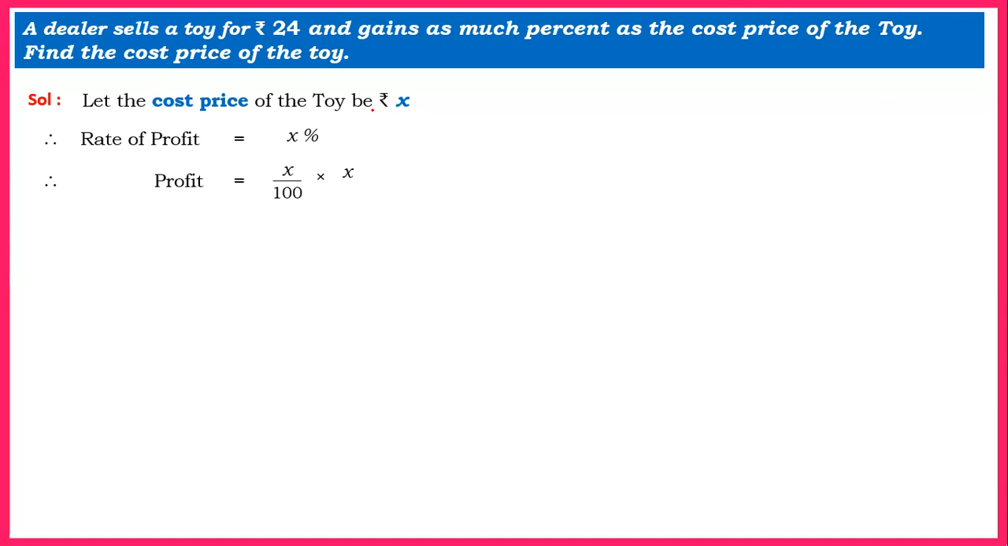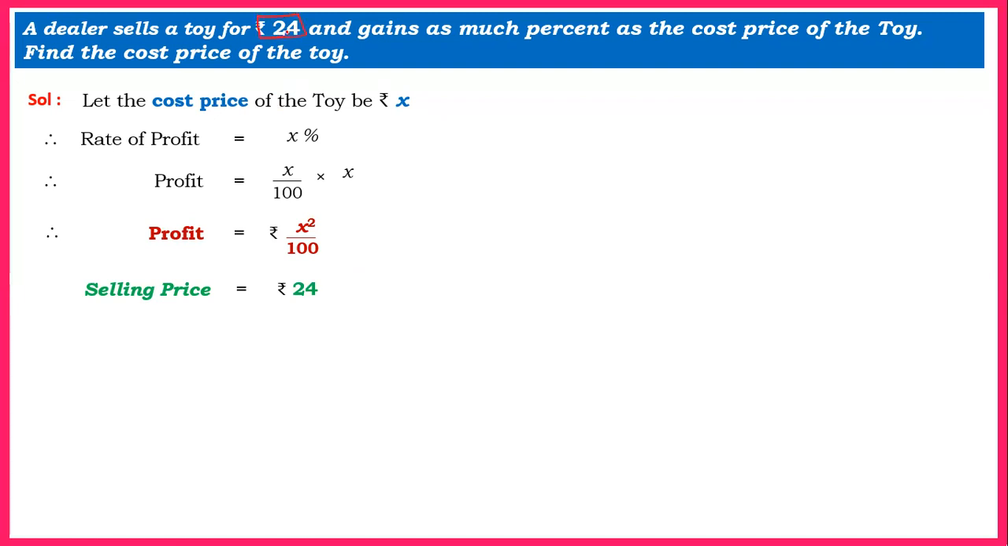Let us try to simplify. Therefore, profit would be X into X would be X square, rupees X square upon 100 as it is. So we got cost price, we got profit, and the selling price is given to us as rupees 24. If you look at the question, the selling price is clearly given to us as rupees 24.